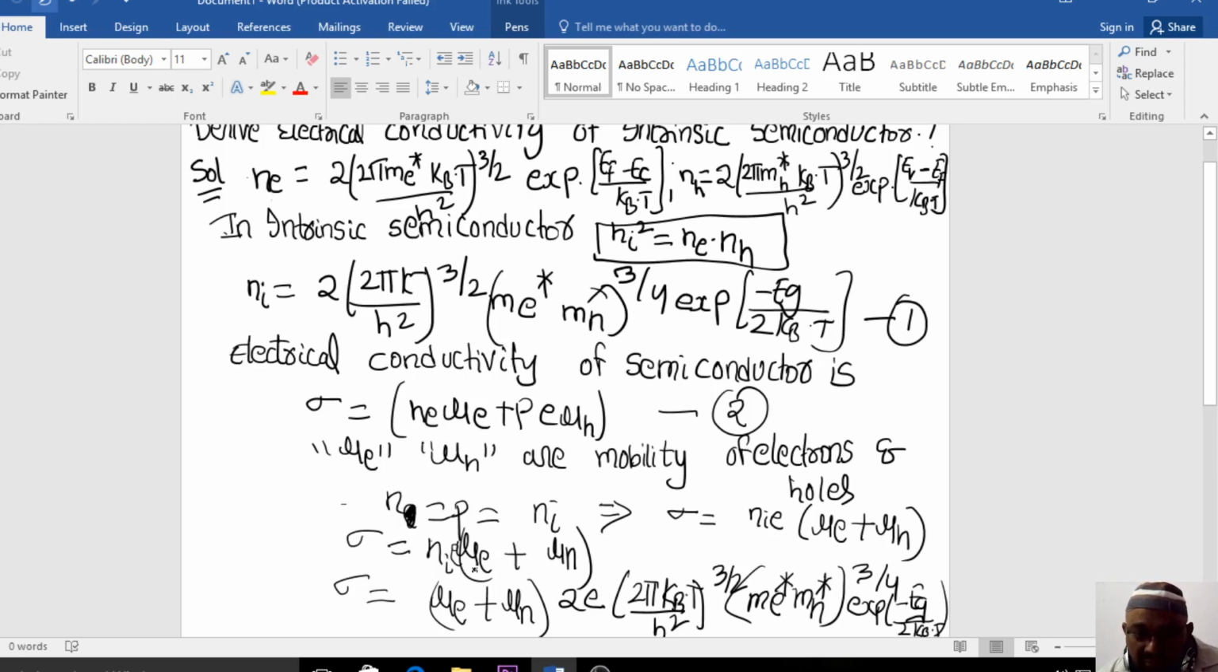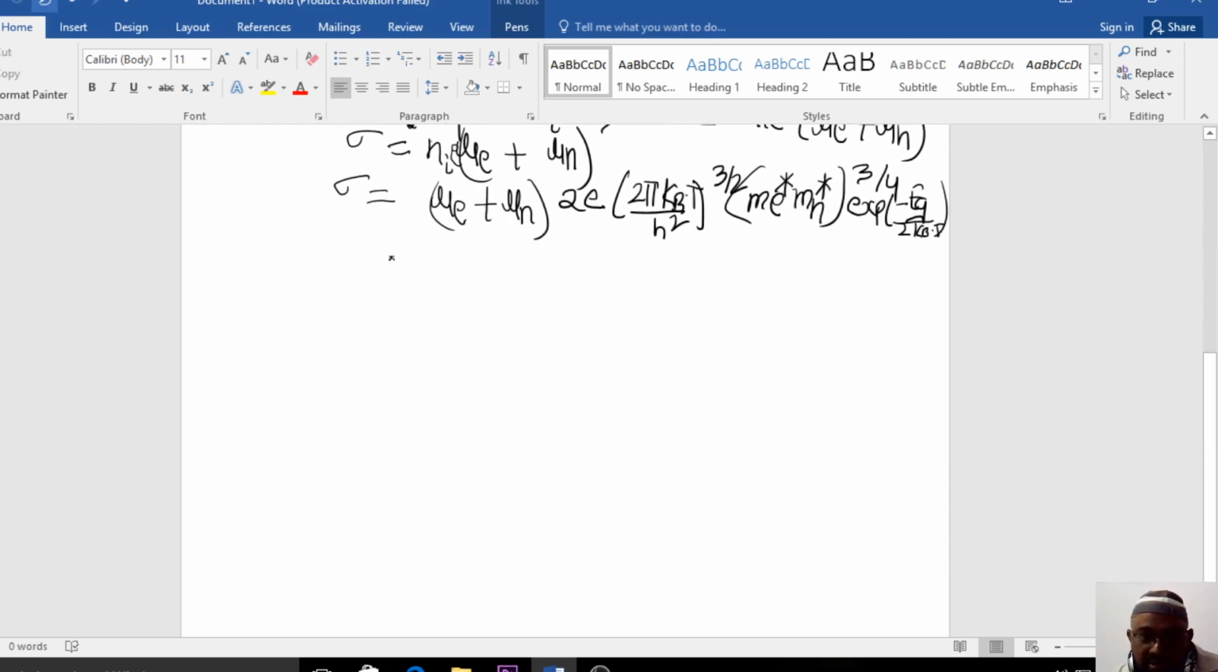So now, mu suffix e plus mu suffix h into what is this expression? I'm taking the help of equation number 1. Equation number 1 is Ni is equal to this. So as it is, I'm writing here. Clear, everybody? So I think that you got this particular idea regarding this. Now let us move to the next step. So in the next step, what is actually the electrical conductivity? You can say the electrical conductivity actually depends upon